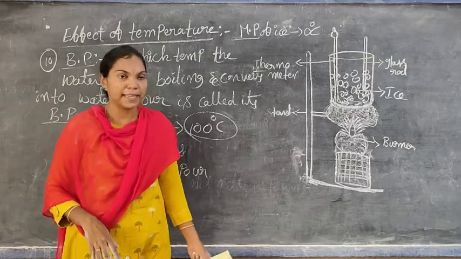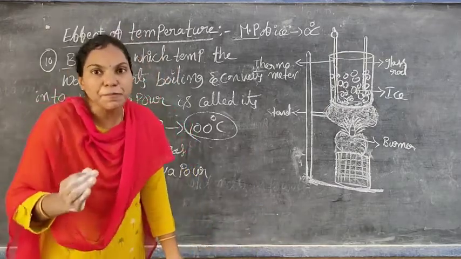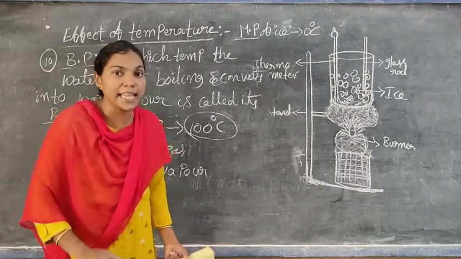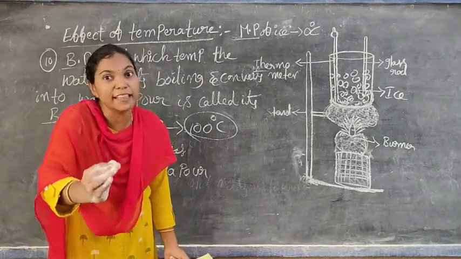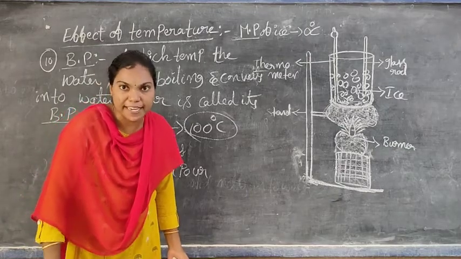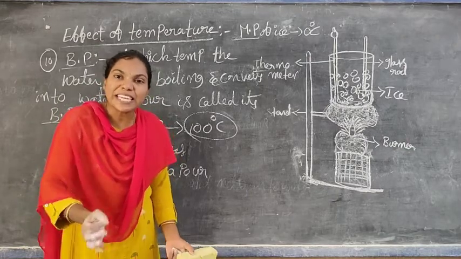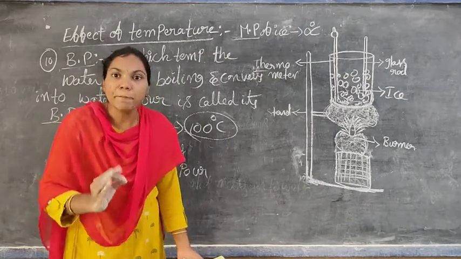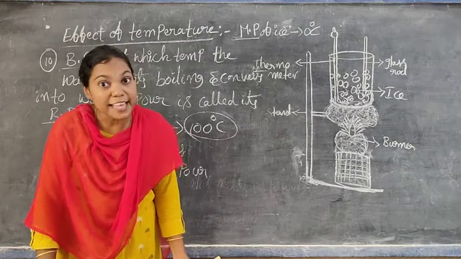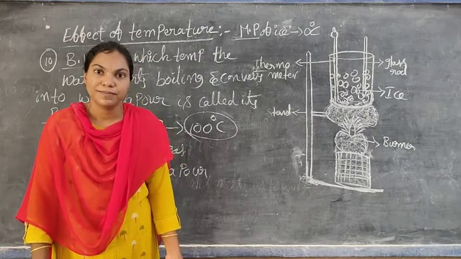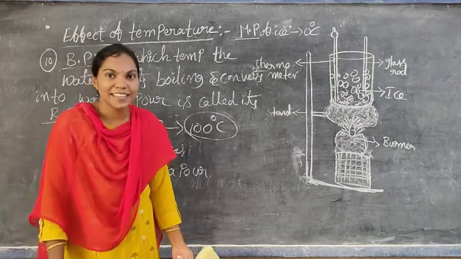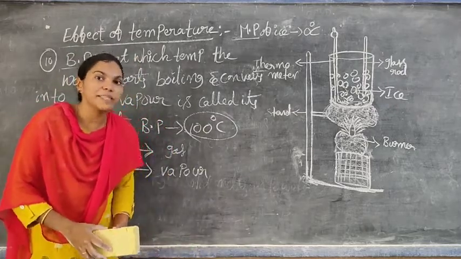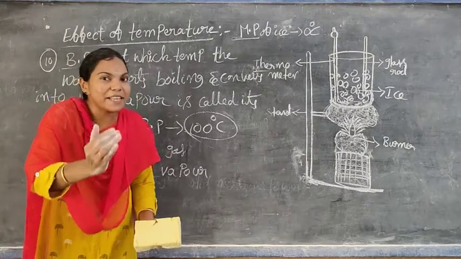Now can you say, do the particles present in the liquid water contain more or less energy compared to the particles present in the water vapor state, that is, the gaseous state? Now can you say the answer? Yes. The particles present in the liquid state have less energy compared to the particles present in the gaseous state.